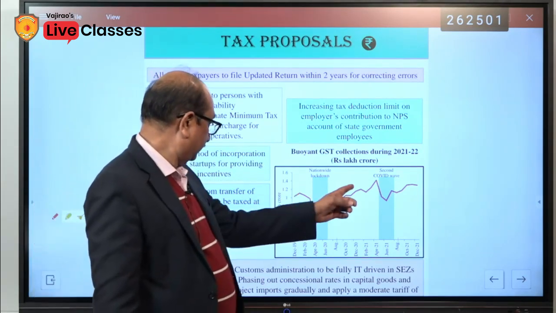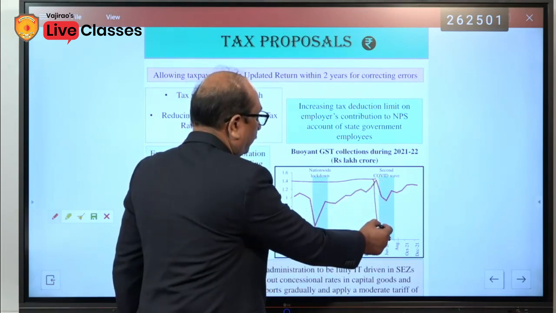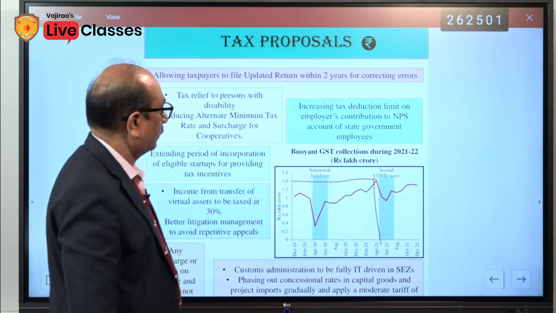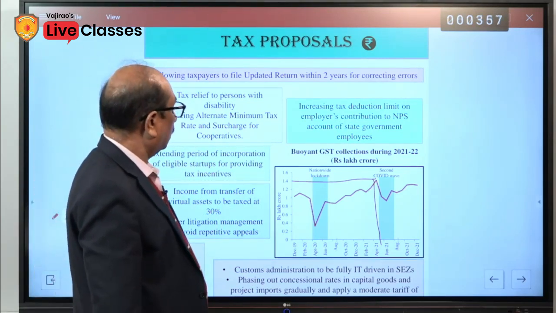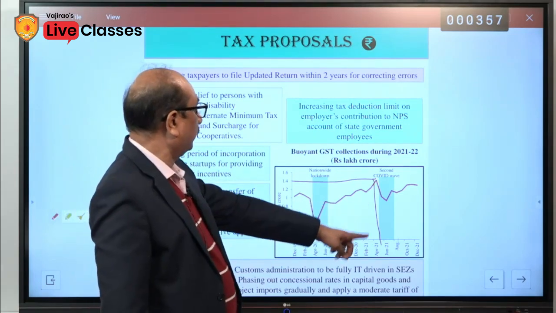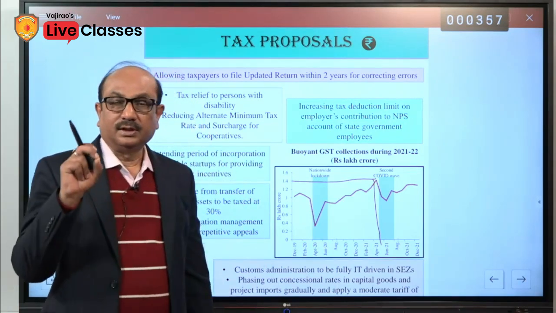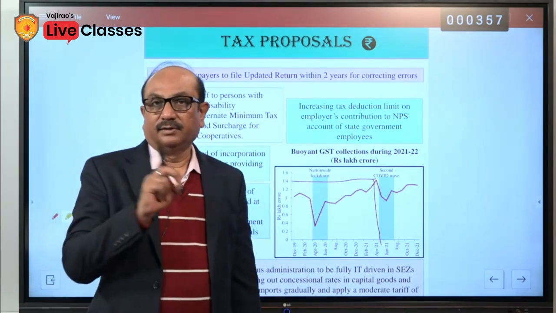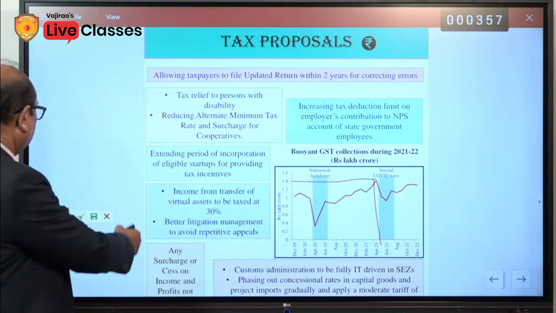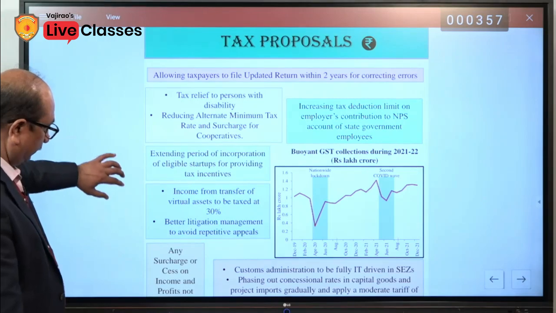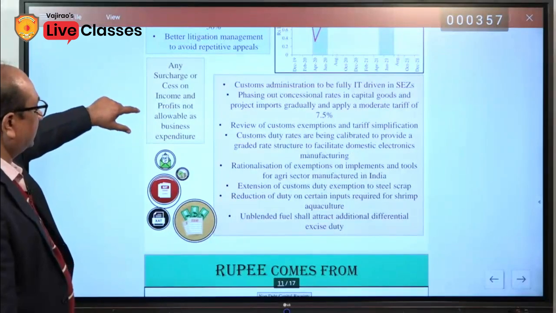That has been mentioned here. Not mentioned here actually, but this was delivered by the Finance Minister in January this year: 1.4 lakh crore was collected from GST. So there is not much tax proposal, there are not many changes in the taxation.